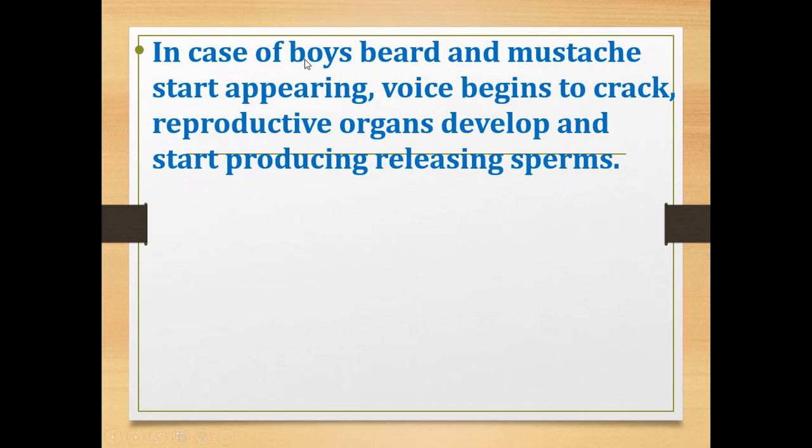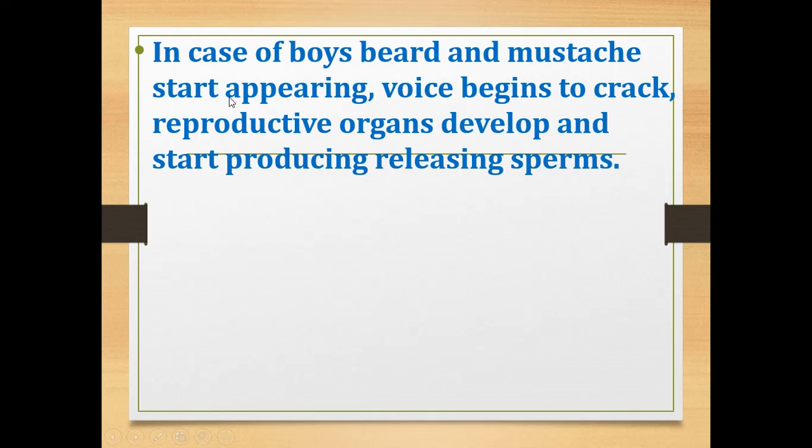In the case of boys, beard and mustache start appearing, the voice begins to crack, and reproductive organs develop and start releasing sperms.